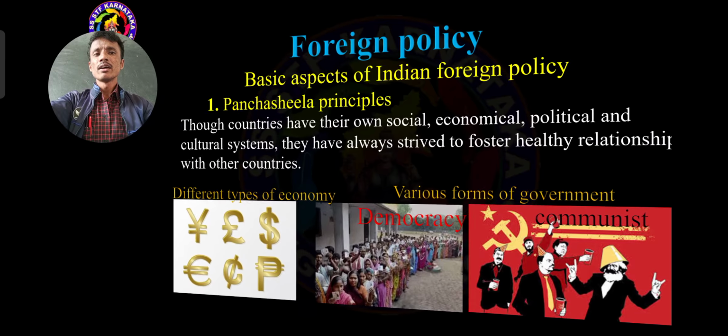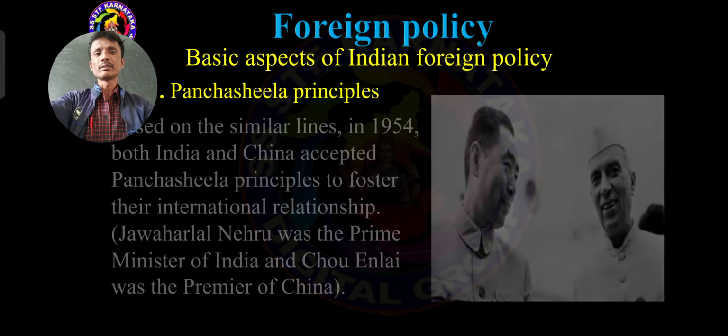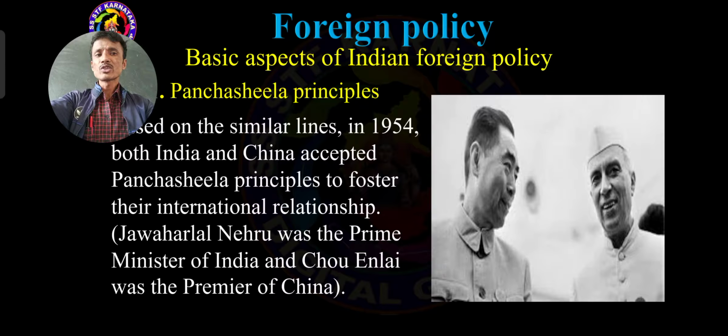So here, mainly between India and China, the Panchasheela principles were signed, based on similar lines: education system, political system, economic system, cultural system.